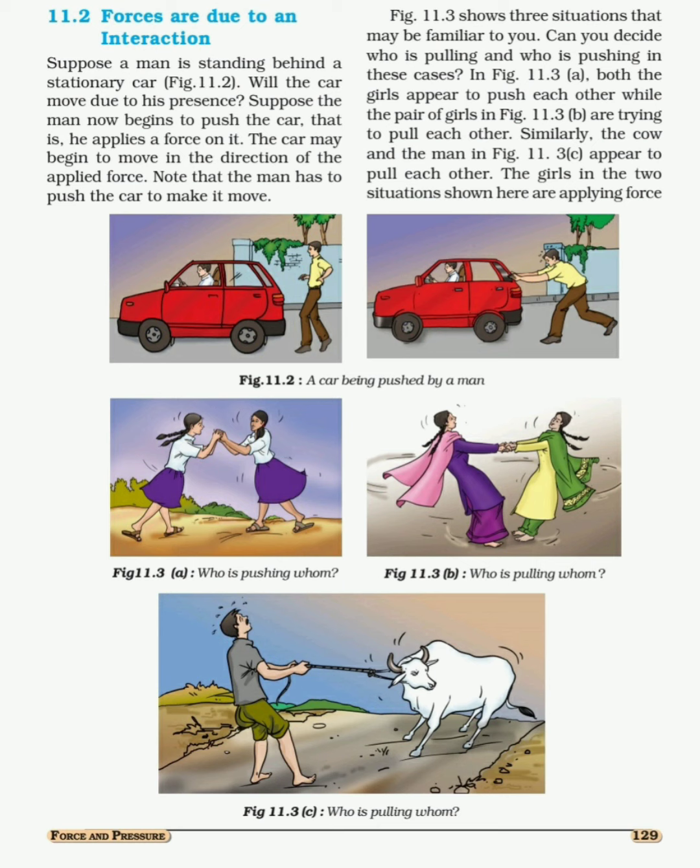And at last, one question is asked to you: the girls in the two situations are applying force on each other. In the same way, is it also true for the man and the cow? What do you think? Yes, same. Both are also applying force on each other. So what do we conclude from this topic?